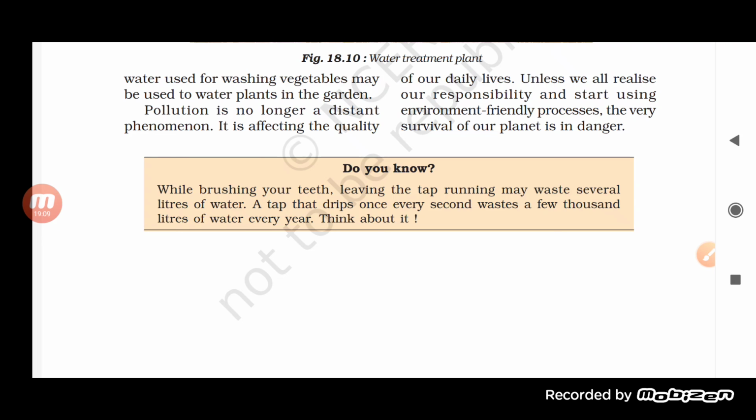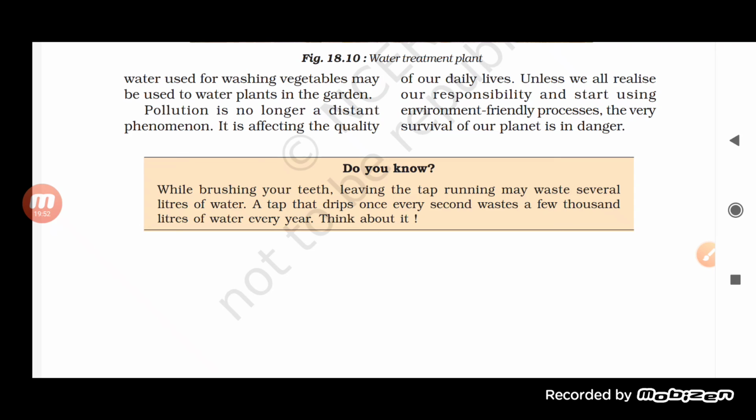This is affecting the quality, and in the case of water, we will say its quantity also. The more pollutants there are, the more they will degrade the quality of air as well as of water. And ultimately this is going to affect us only, students, because unless we realize our responsibility regarding being environment friendly, unless we are very much aware of our responsibilities, our planet will remain in danger.